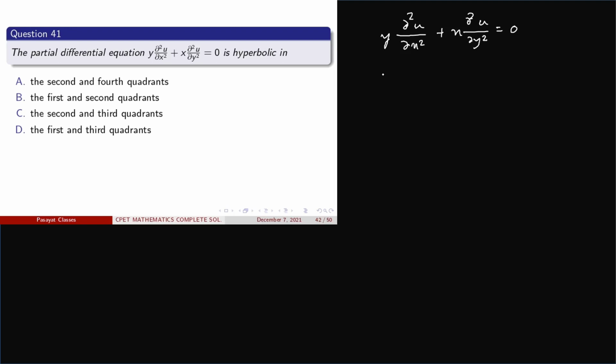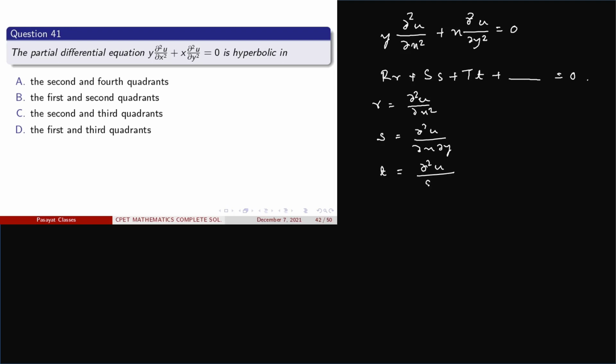The equation is Rr plus Ss plus Tt plus some lower-order terms is equal to 0, where small r represents del squared u upon del x squared, s represents del squared u upon del x del y, and small t represents del squared u upon del y squared. And the standard formula to check this is s squared minus 4rt.